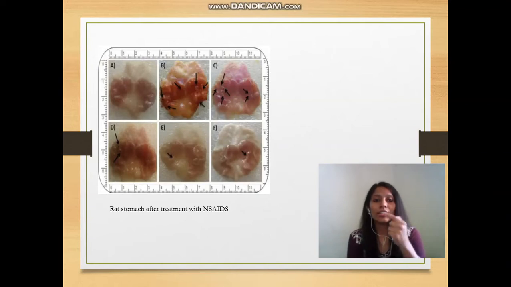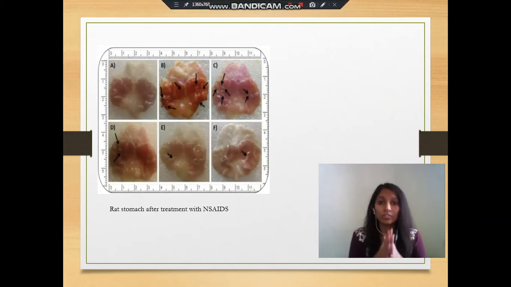Images C, D, E and F show the drug pantoprazole given in different concentrations. Pantoprazole is a proton pump inhibitor, as you know. In order to diminish the ulceration and the acidity, we gave pantoprazole treatment, and after treatment with pantoprazole, the rat stomachs have a little less ulceration, which was caused by the aspirin.